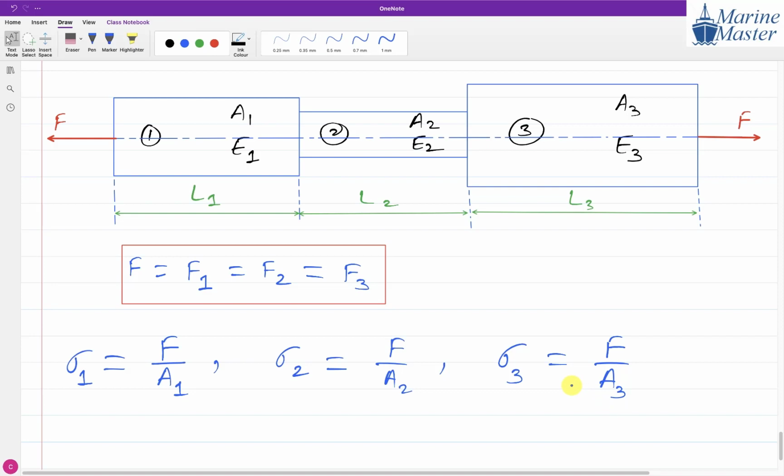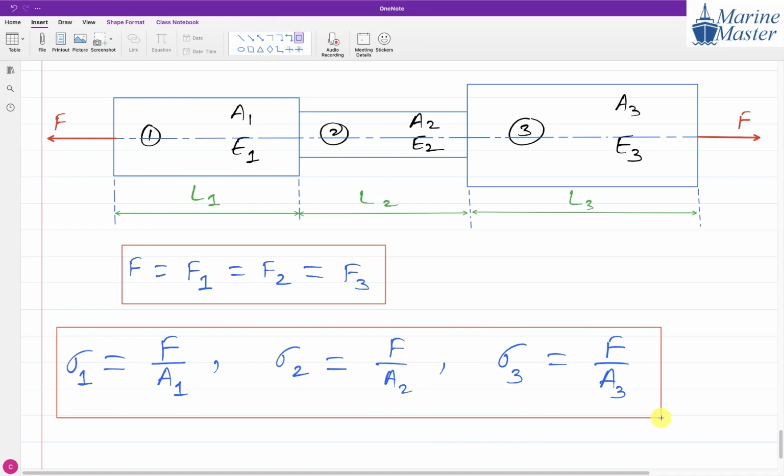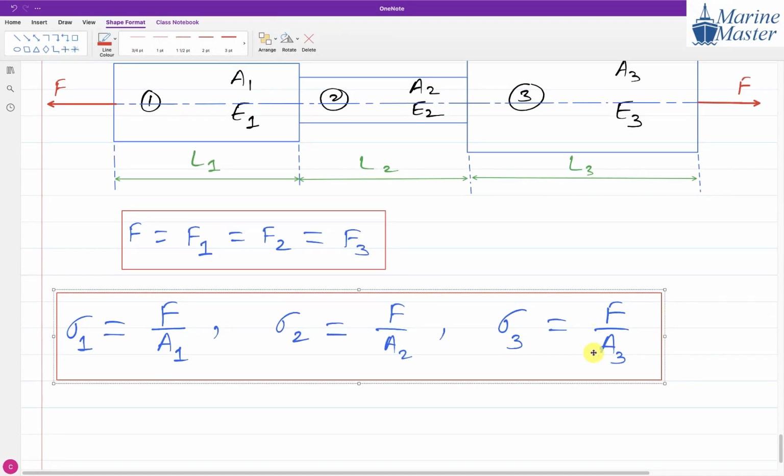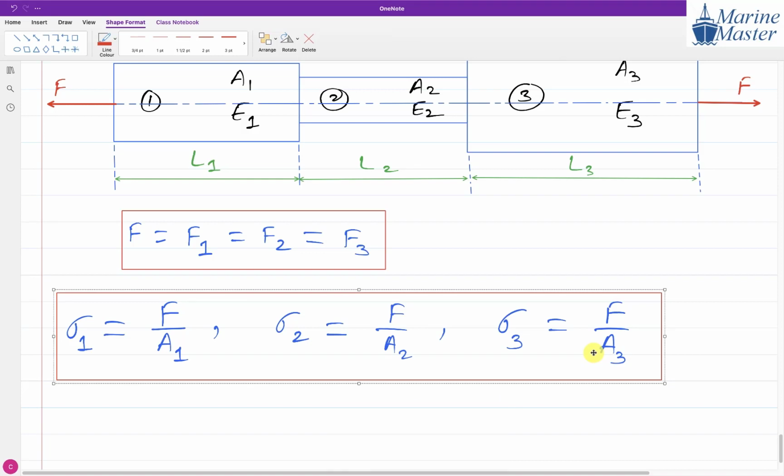Whatever we have studied till now, we are going to apply to the series bar situation and to the parallel bar situation. Please everyone write down the discussion about stress: sigma 1, sigma 2 and sigma 3. Everyone got the meaning of sigma?